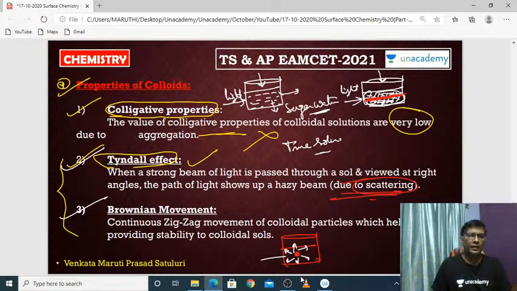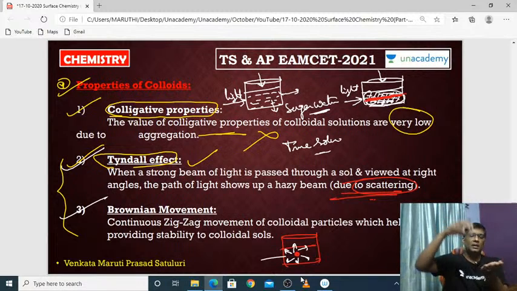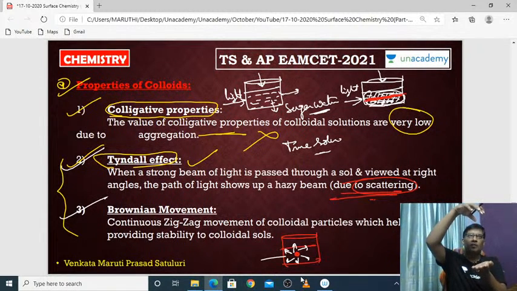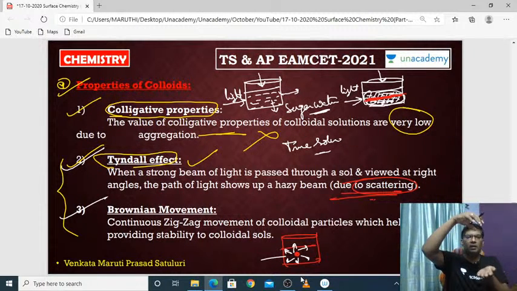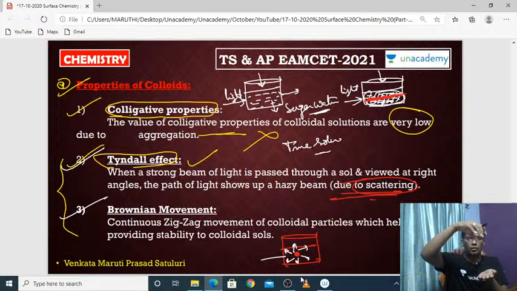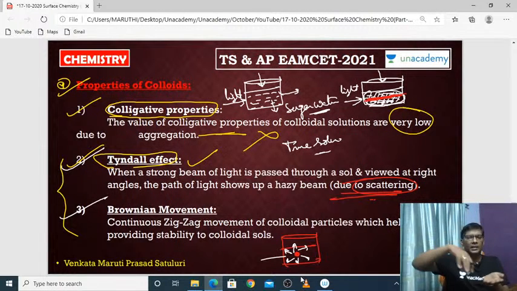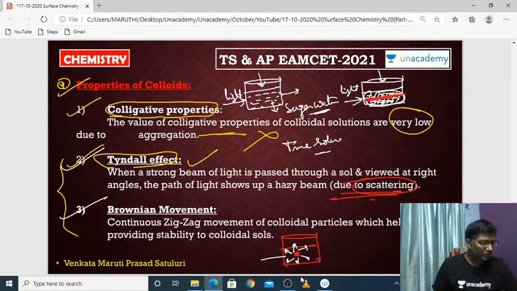Coming to Brownian movement. What is the meaning of Brownian movement? Brownian movement means a zigzag motion. Why? Because of the unbalanced movement of the dispersion medium and the dispersed phase. Suppose you take the dispersion medium with colloidal particles in it. The dispersion medium hits the dispersed phase, the colloidal particles, so all the colloidal particles move in a zigzag motion.